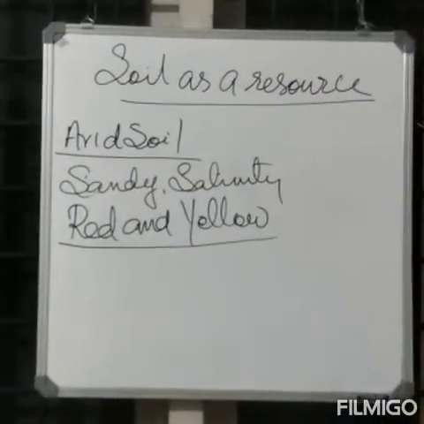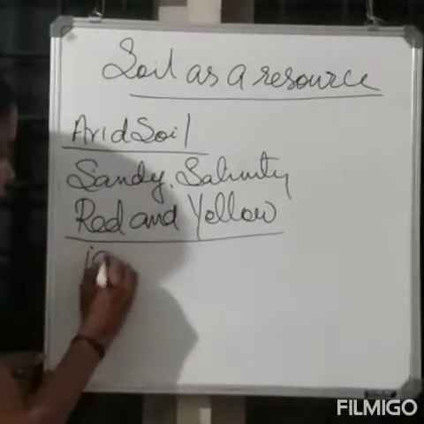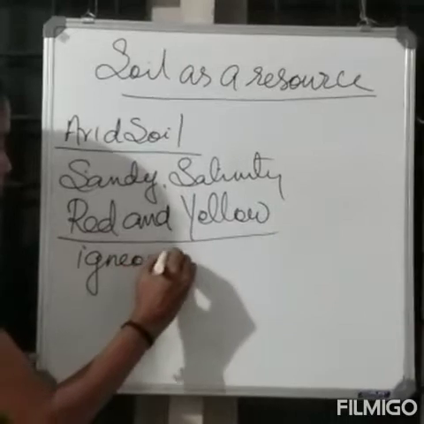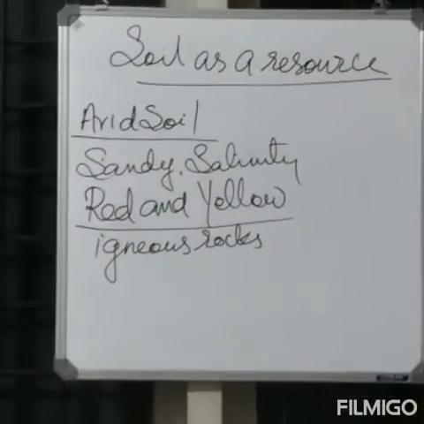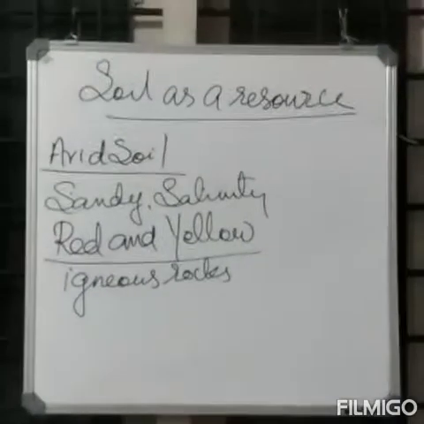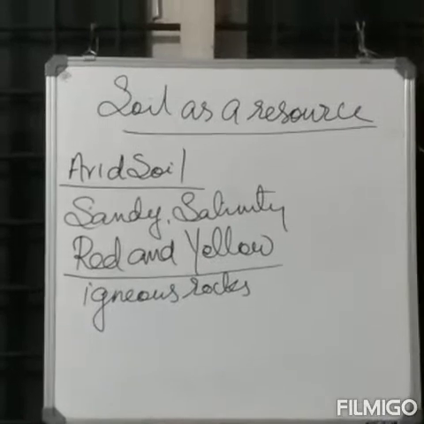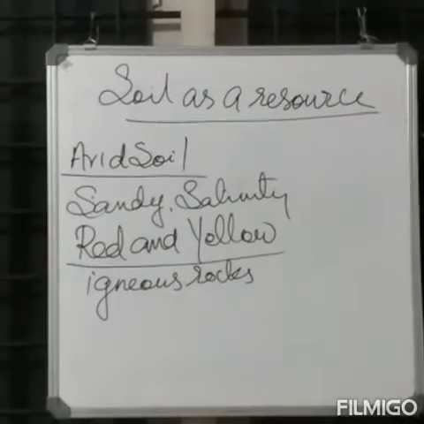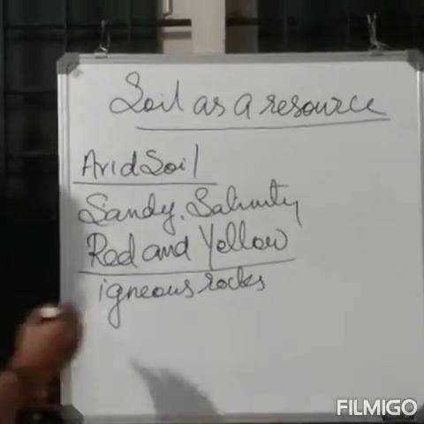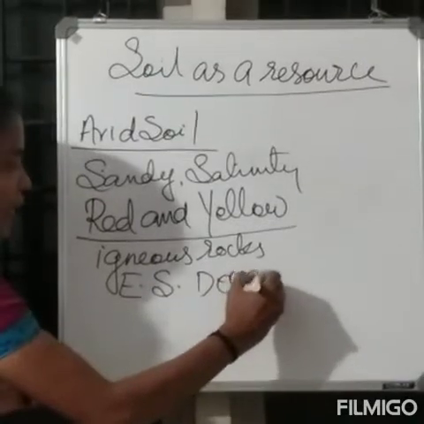This soil develops on igneous rocks, in the areas of low rainfall in the eastern and southern part of the Deccan Plateau.